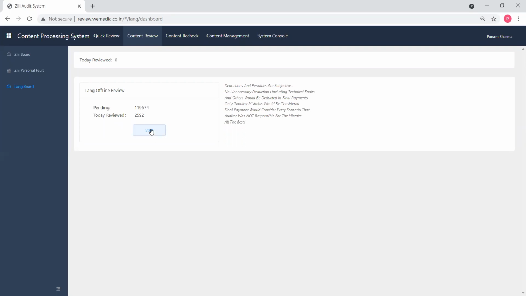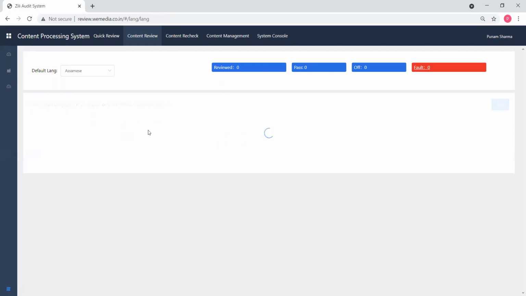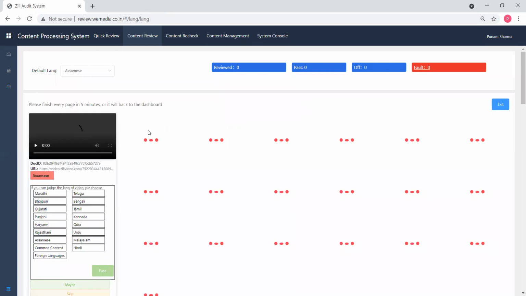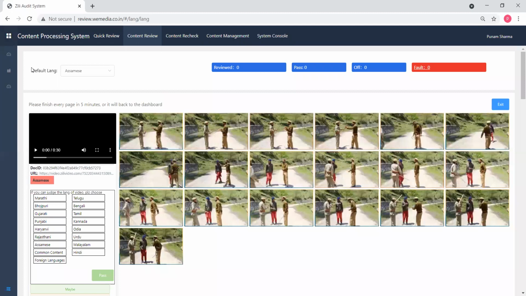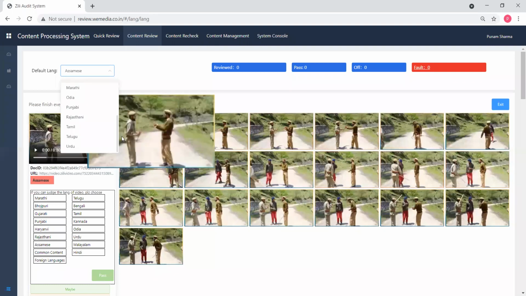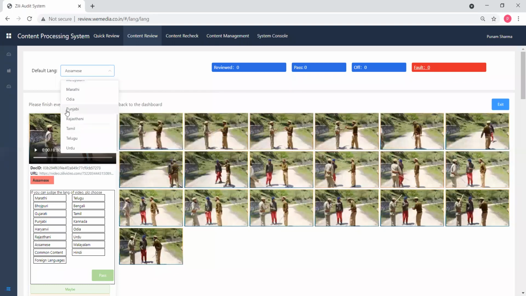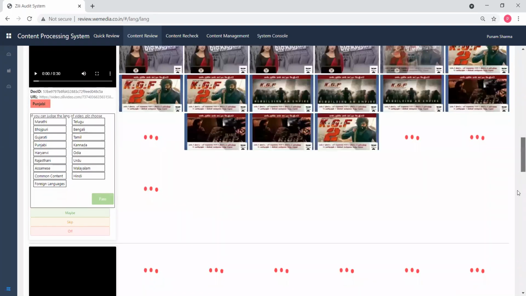So, for example, Rekha is the Punjabi auditor. Okay, she can identify Punjabi and Haryanvi. So, what you have to do is, Rekha, this is a default language panel. Okay, here you have to select the Punjabi panel. Okay, for example, you're working on the Punjabi panel. Okay, so you have to select the Punjabi panel. Okay, like this, and then you will get the videos according to your language.